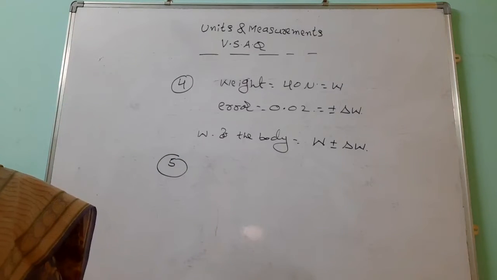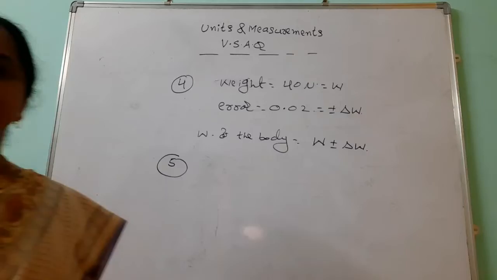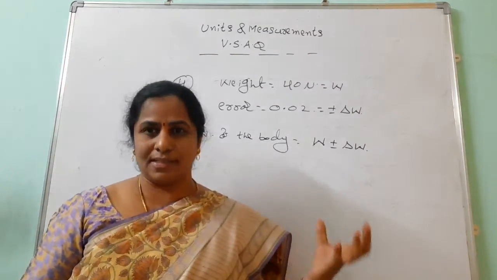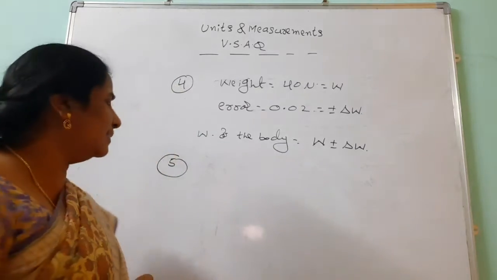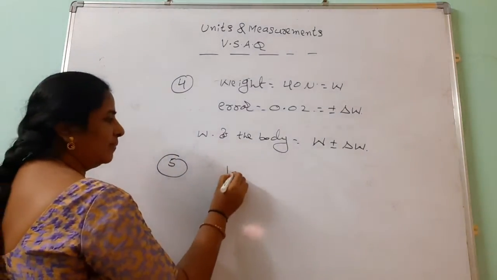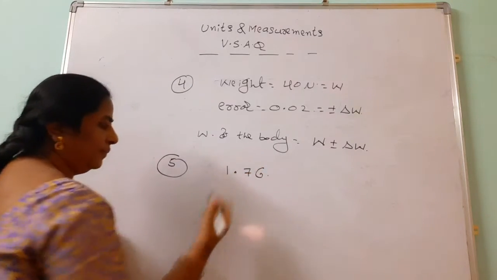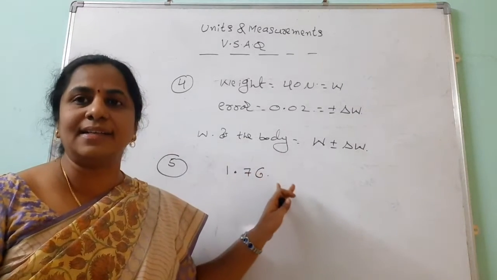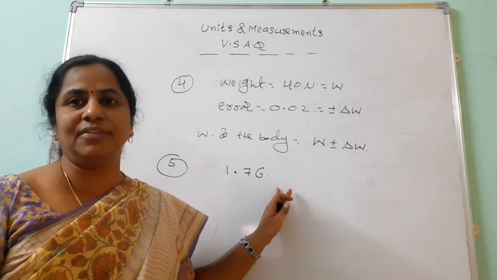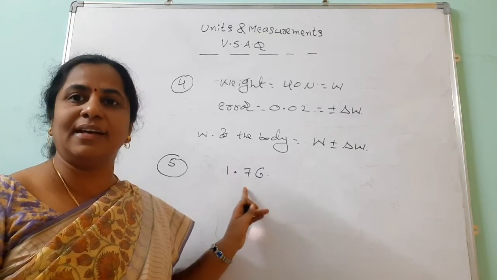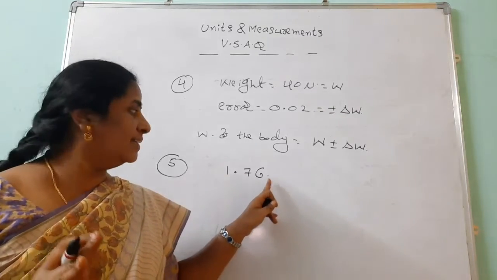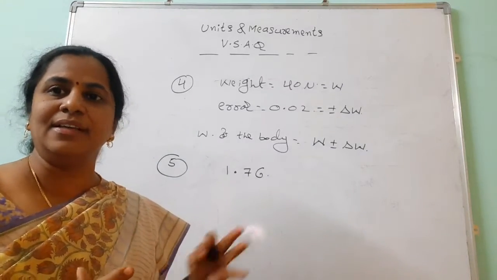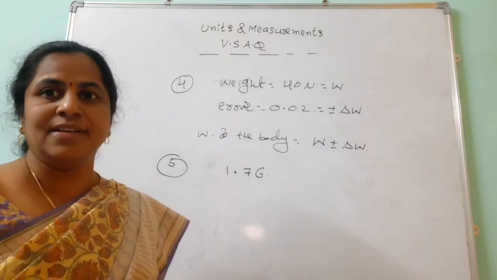And the fifth VSAQ is this: what are the significant figures? Many people are confused about significant figures. Nothing is there; I am just giving one number as an example. 1.76 is there. This combination of reliable digits and an uncertain digit is called the significant figures. What are the reliable digits here? 1 and 7 are reliable, it is a must. And 6 is the one uncertain digit. So the combination of reliable digits and this one is called the significant figures. That is the definition of significant figures.